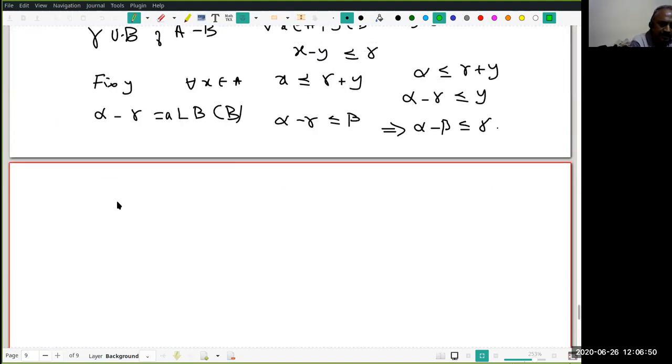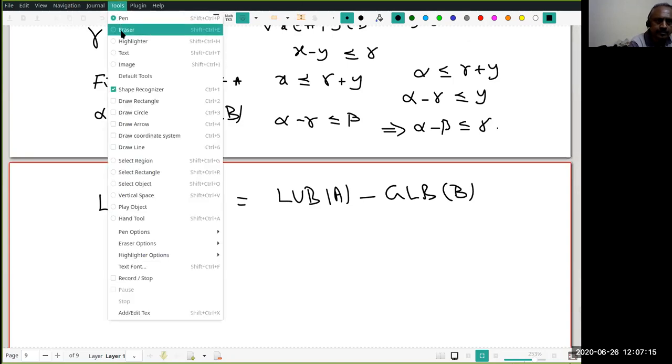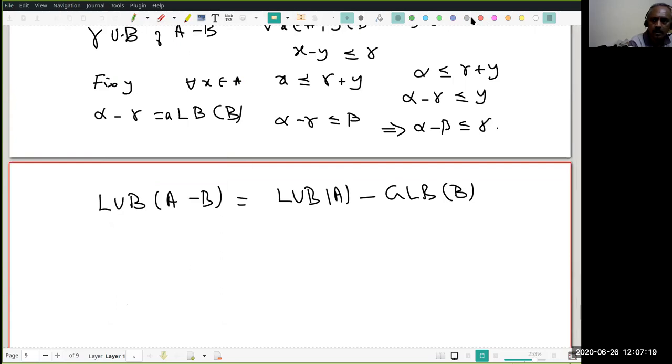You proved that LUB of A minus B is LUB of A minus GLB of B. This is what we proved. Is it okay? I hope this is what we did.